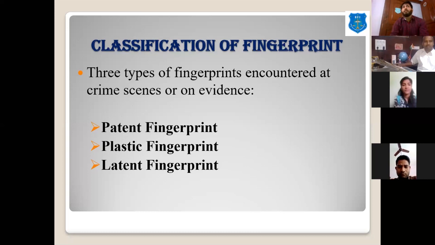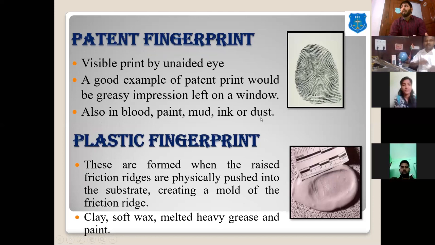When you have touched some ink or blood with your finger and there is an impression over some surface, such types of prints are known as patent prints, meaning colored prints. Like when you ink your hand and then put your fingerprint impression over some surface or paper, or you have bloody fingerprints, such types of prints are known as patent prints.